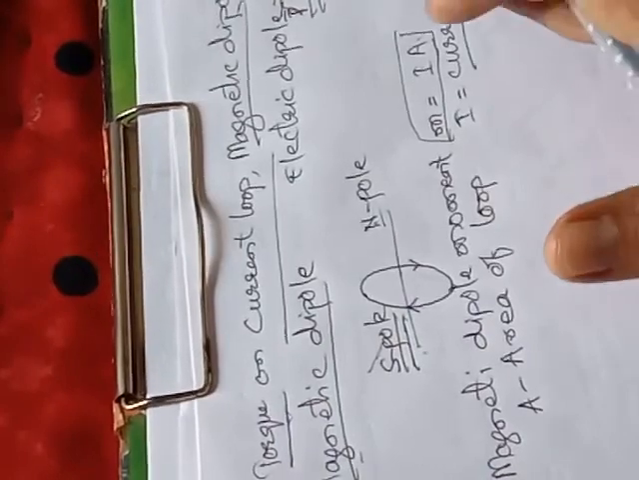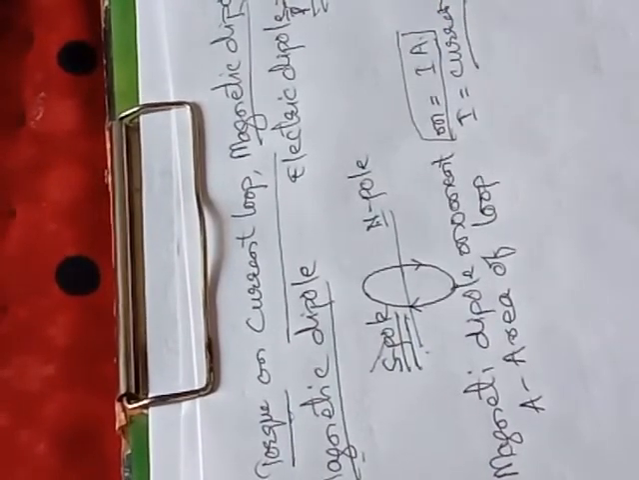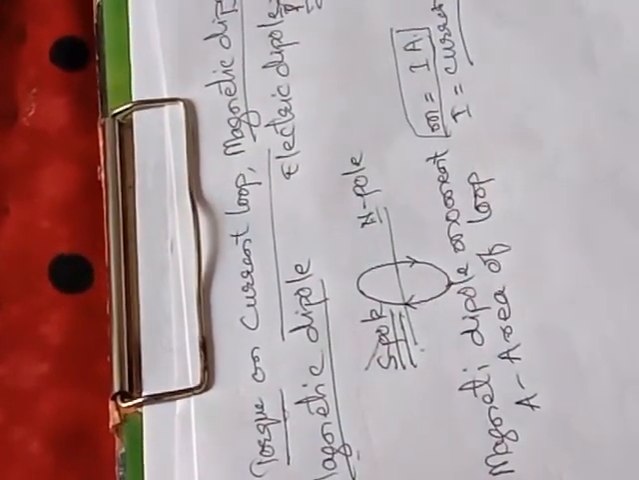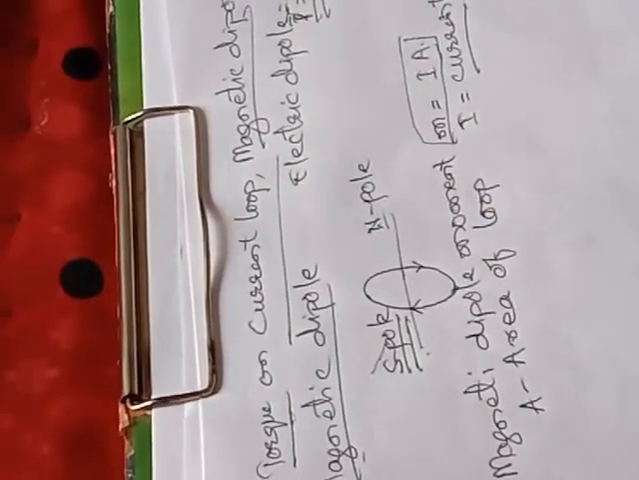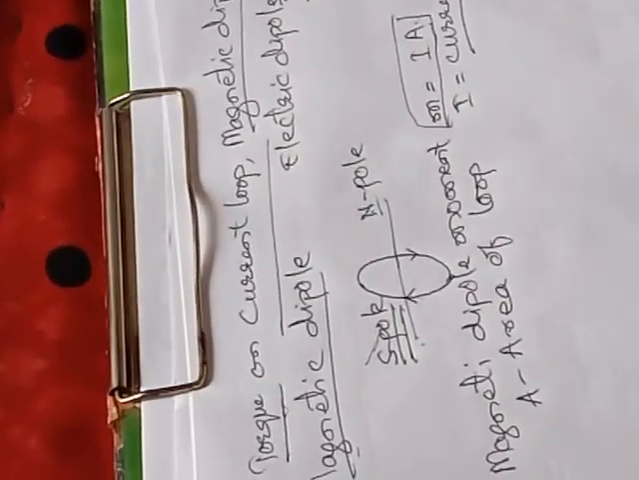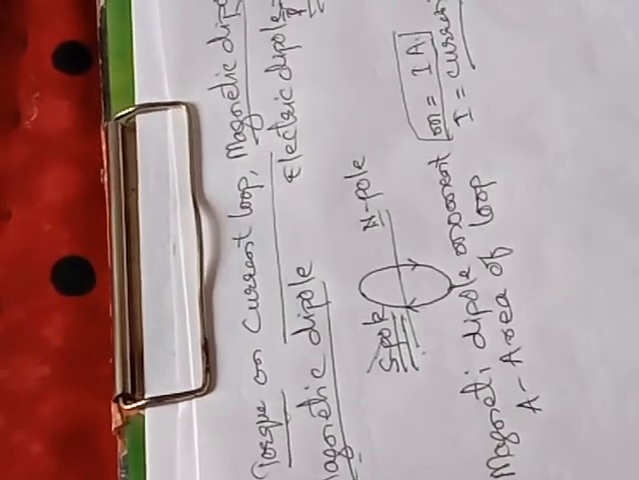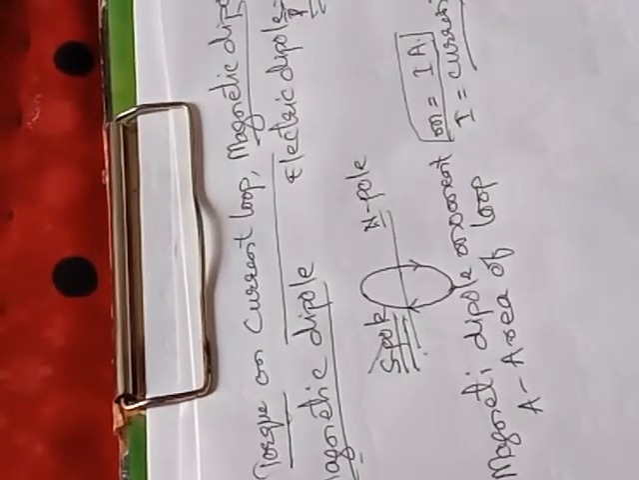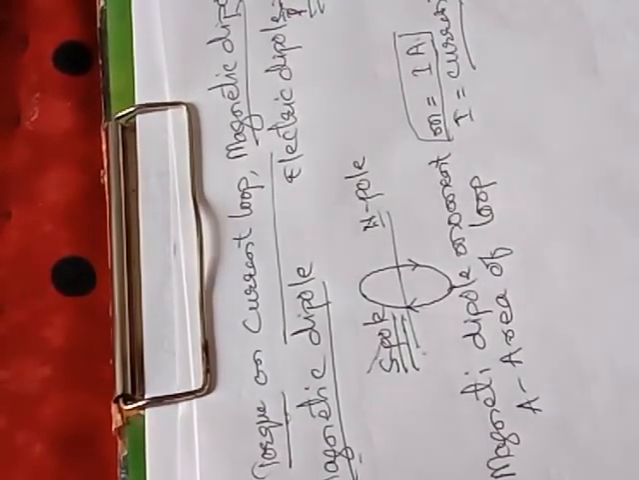So today we have just completed the magnetic dipole. Tomorrow we'll see torque on the current loop. So that is also a big derivation. So that we'll see tomorrow. Okay. So for today's video, you have to complete up to this much. Magnetic dipole moment.